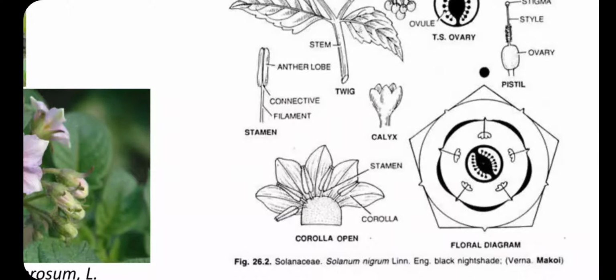So this is about the stamen. For the calyx shape, we can clearly see how the calyx looks cup shaped. So this is about the detailed study of the flower of Solanaceae members with the help of diagrams.